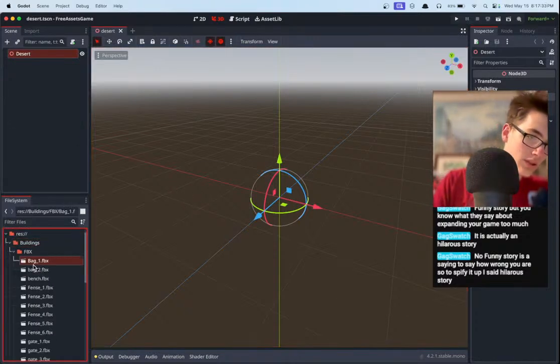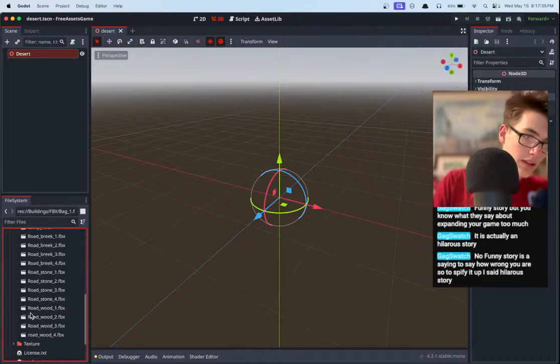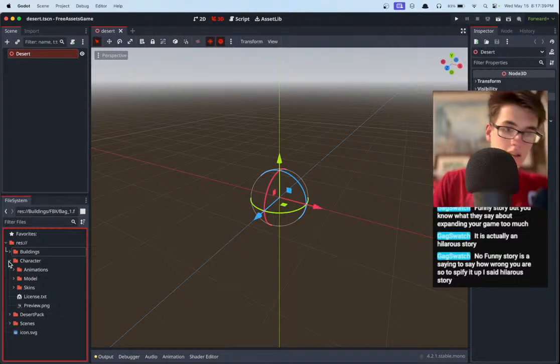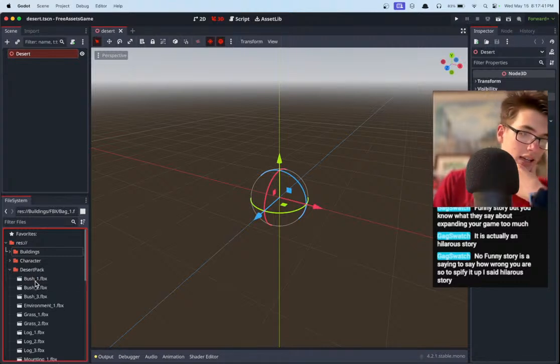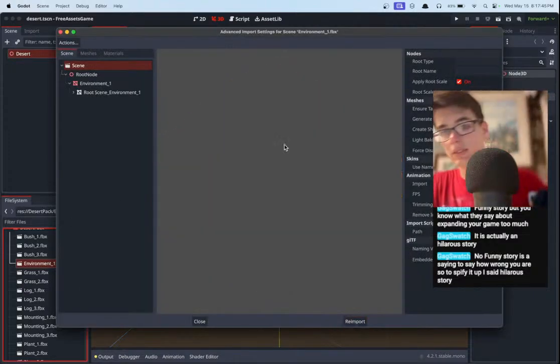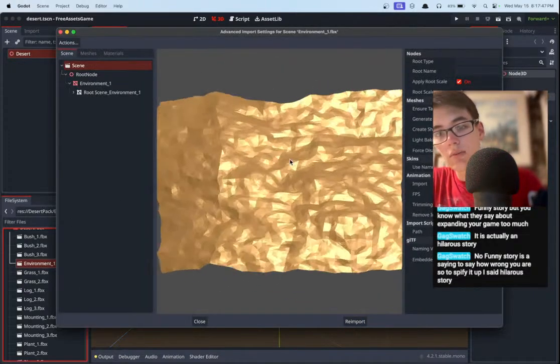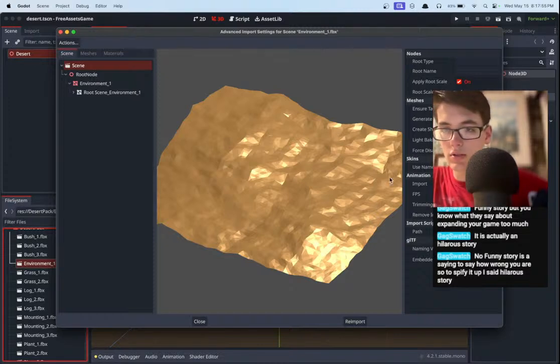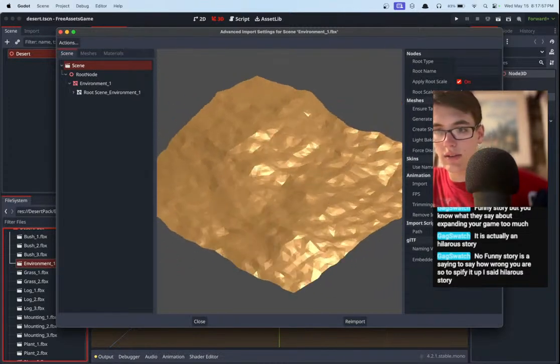Let's try to import something, anything. I'd like something big to kind of define the level a little bit better. So let's go into the desert pack, and oh, there's a whole thing called environment 1. That sounds kind of hype. Okay, here we go. We have a whole low poly thing here. And since it's an FBX and we have to import it to a GLTF, we have to do some stuff. So we can mess around with these settings because obviously the lighting is incorrect.